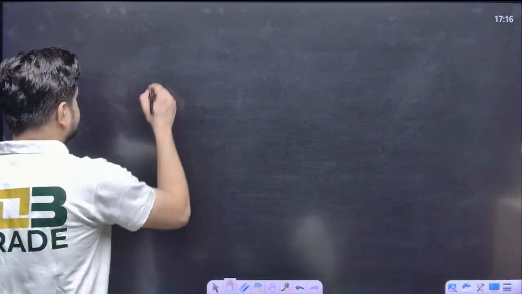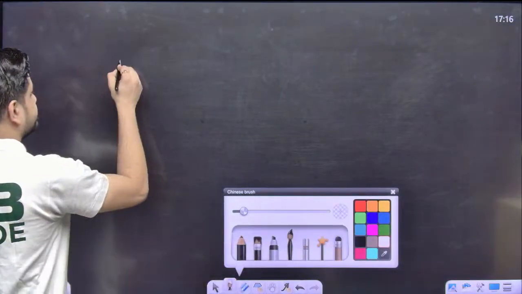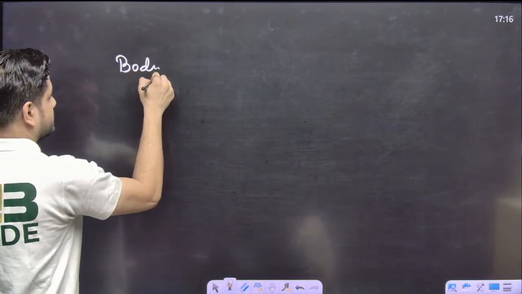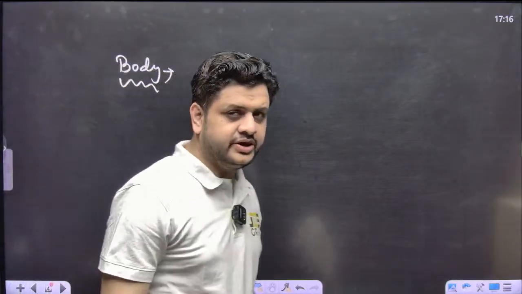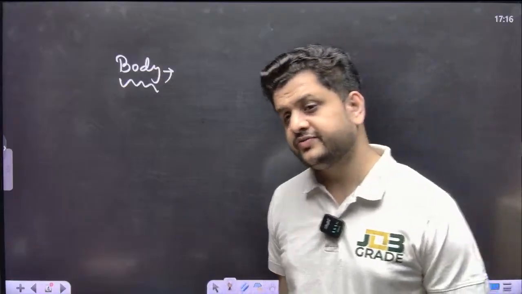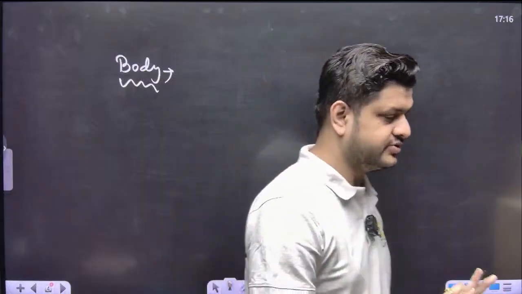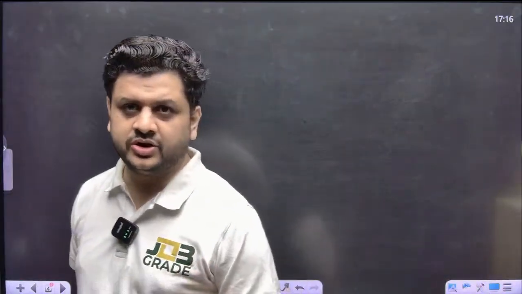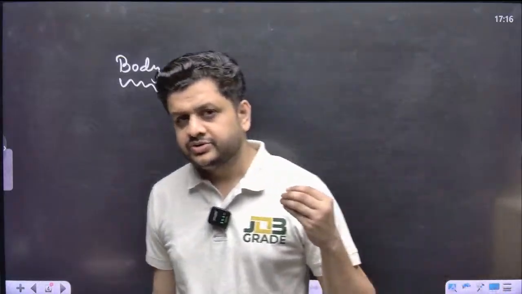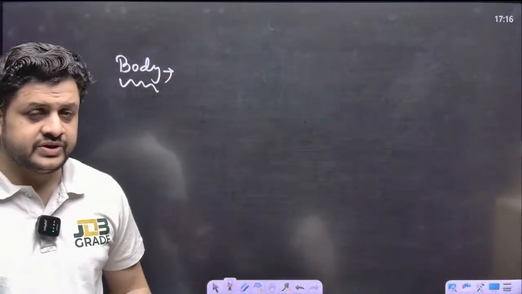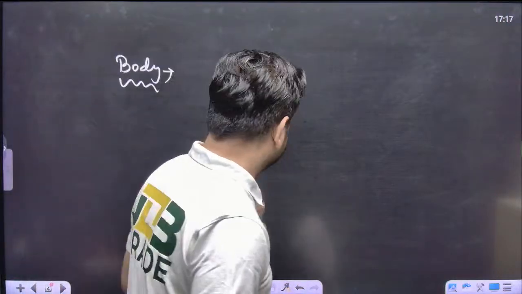So, let us count one by one what you need to write in the body. What you will write here? Will you define the East India Company or you will define the army of the East India Company? Choice is yours. You want to define the East India Company or you want to define the nature of the army of the East India Company that was maintained by the EIC.